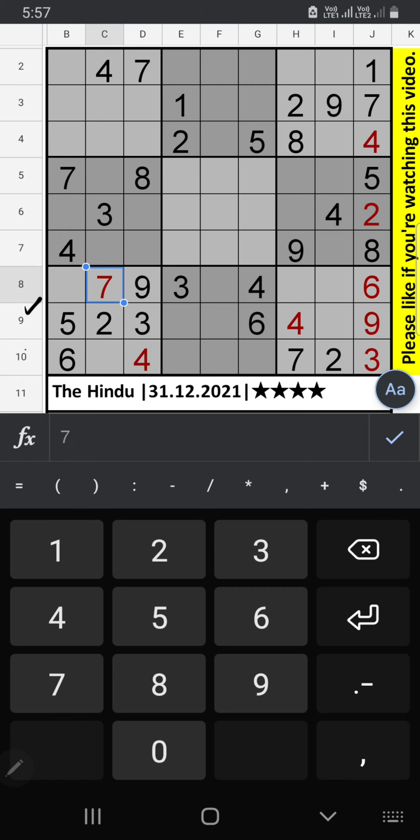Ninth row, 10th row we have 2. 2 can't come in these cells. 2 will be here. 5th row we have 7. Column H we have 7. 7 can't come in these cells. 7 will be here.